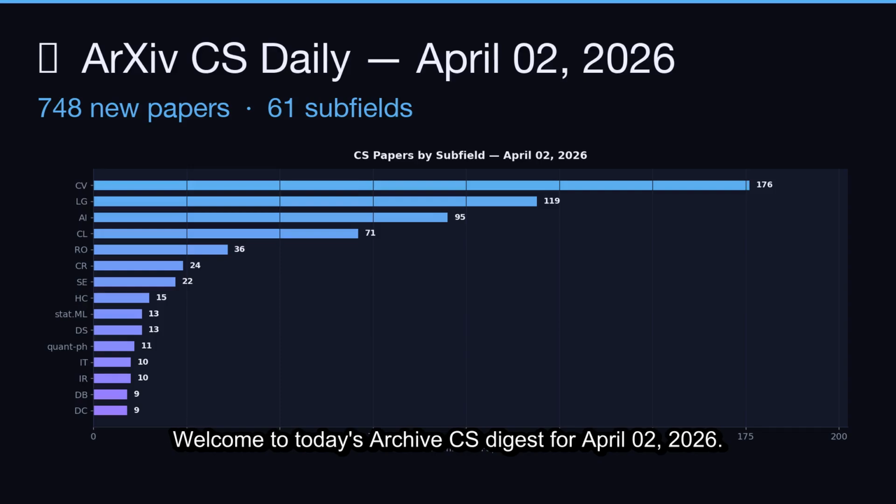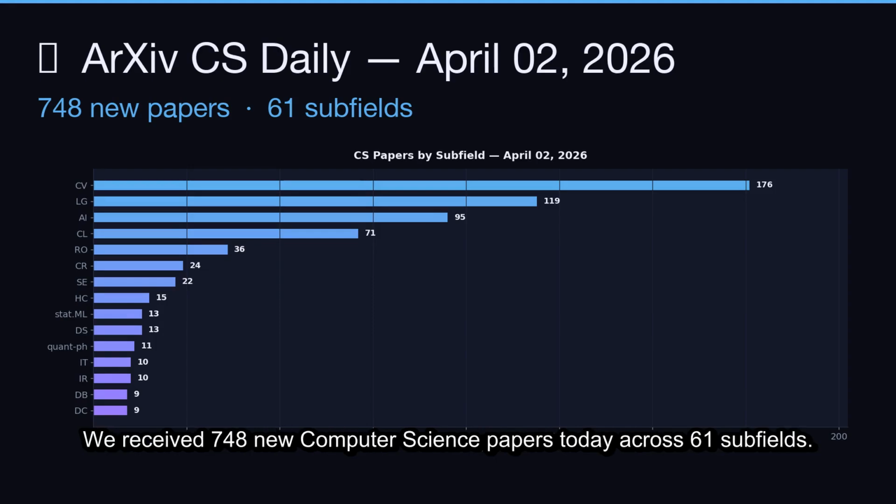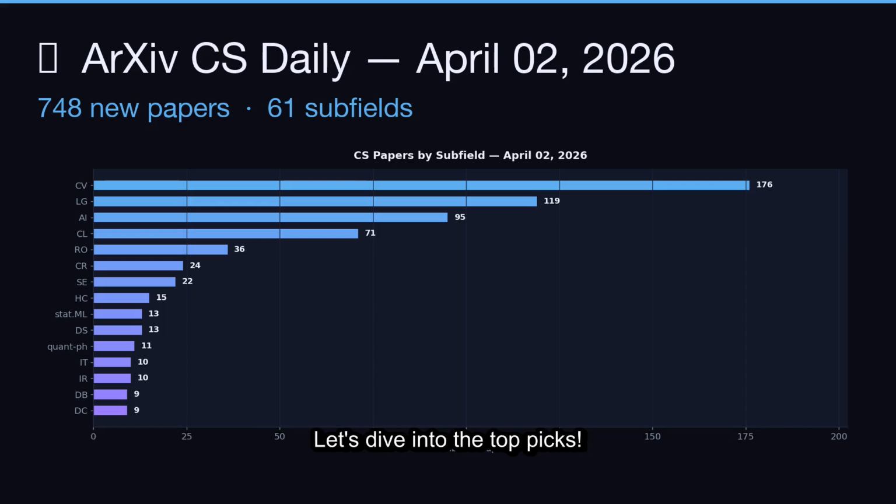Welcome to today's ArXiv CS Digest for April 2nd, 2026. We received 748 new computer science papers today across 61 subfields. Let's dive into the top picks.